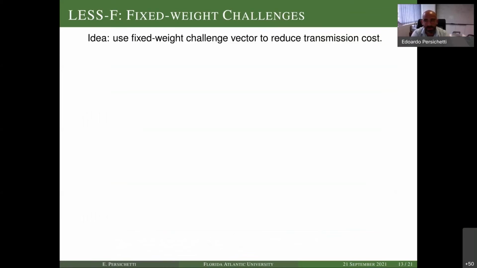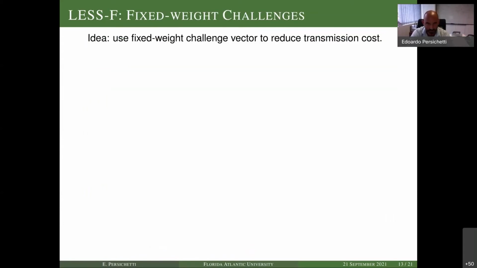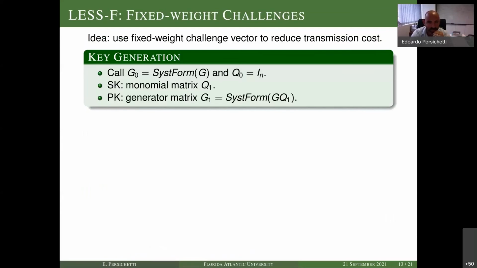So what can we do to improve this protocol? First of all, notice here that we have two different types of responses, b equals 0 and b equals 1. And b equals 0 is this purely random matrix Q tilde. So we'll see what we can do here. But essentially, here we're going to present already the multiple repetition version converted to a signature. The key generation is going to be the same. And for convenience, I will just call G0 the initial public matrix and Q0 the identity matrix. And then the rest is the same here.